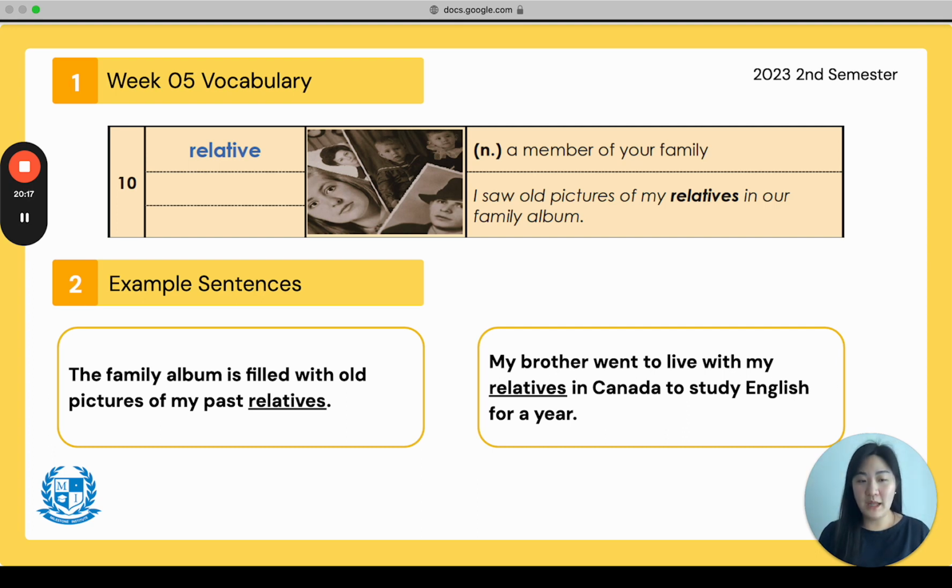Everyone say relatives or relative. Good. Up until now, week numbers 1 through 10 should have all been reviewed, something that you've already studied and remembered because you've studied them in weeks 1 through 4. That's why I went a little bit quickly with them, but 11 through 16 are new words, so make sure that you're paying close attention.